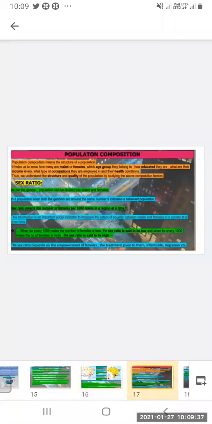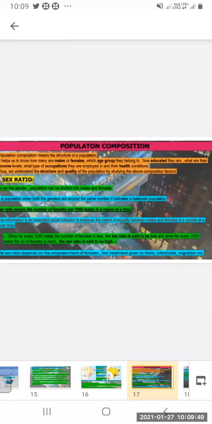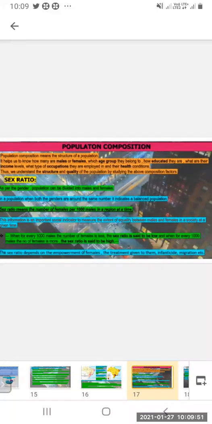So now we will see the population composition. Population composition means the structure of a population. So how is the structure of the population? It helps us to know how many are male or female, which age group they belong to, how educated they are, what their income levels are, what type of occupations they are employed in, and their health conditions. Thus, we understand the structure and quality of the population by studying the above composition factors.